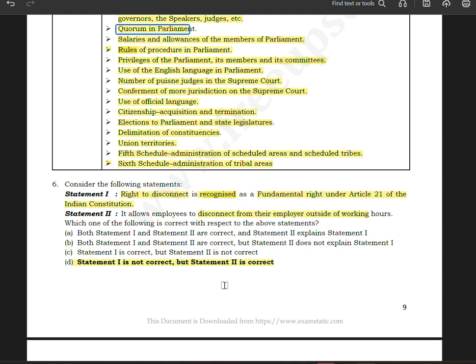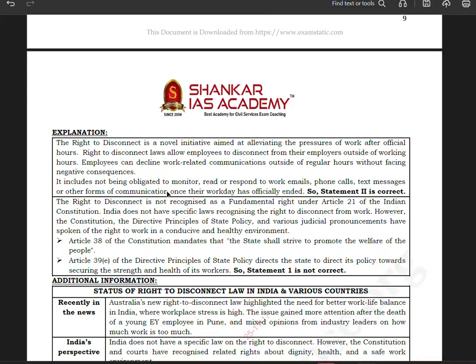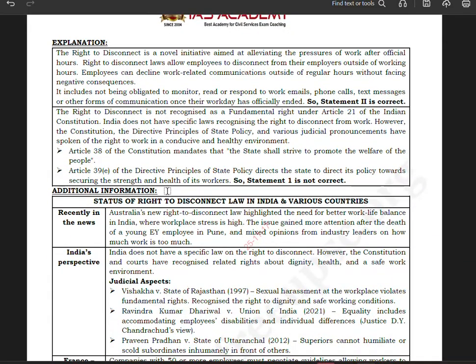after working hours end, what happens is that the employer sends an email or communication informing his employee that this work has to be done, this task has to be done within this time frame. So that kind of thing is happening. That is why there's a demand of right to disconnect. So that is the thing. So let us see the explanation.